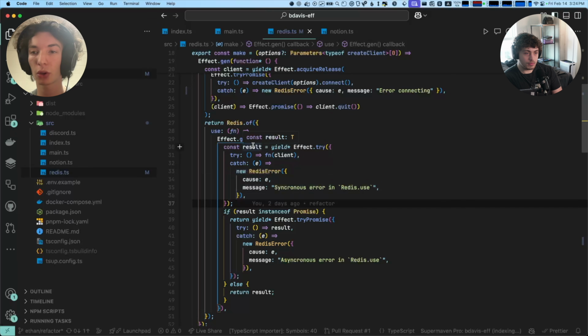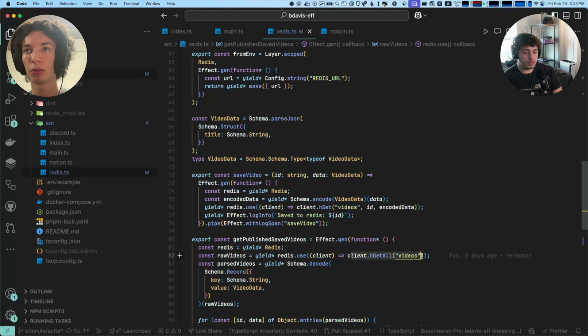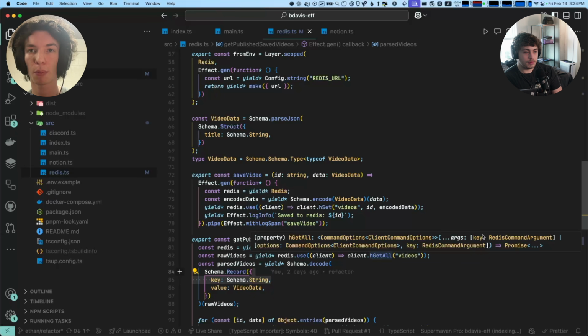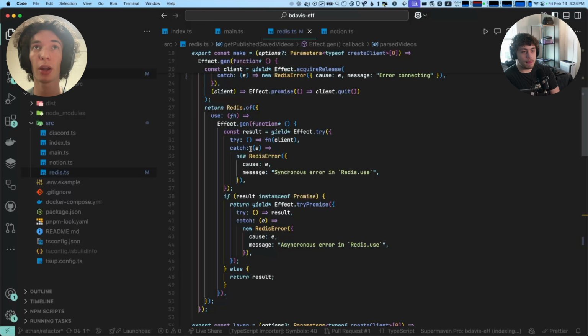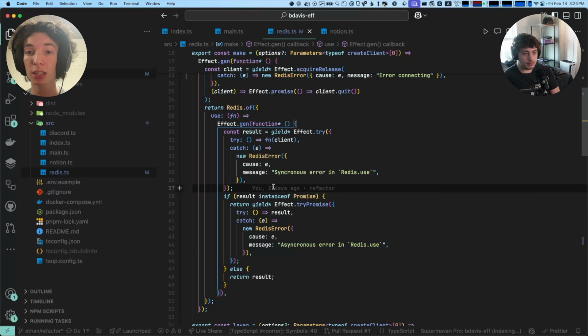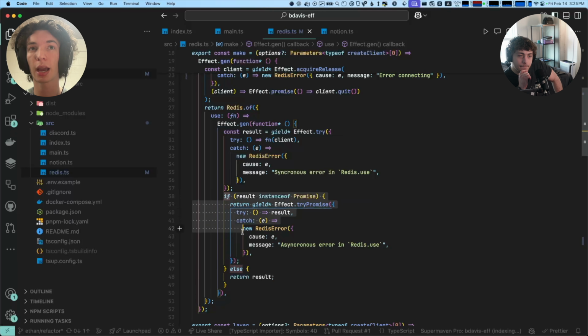So now we have the result of this function, which most of the time will be a promise, right? We call hgetAll, which returns a promise of this object, right? It's like a map. So now this is a promise to that map. But it's possible that there are some methods on the Redis client that are synchronous. So if it's not actually a promise, we can just go ahead and immediately return it. But if it's a promise, then we use try promise.